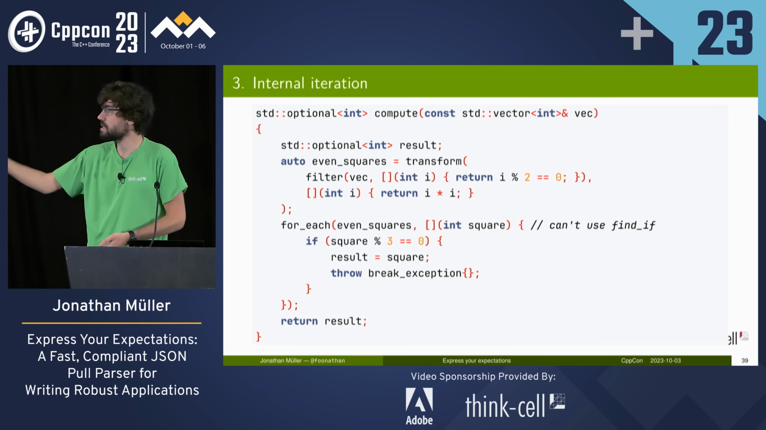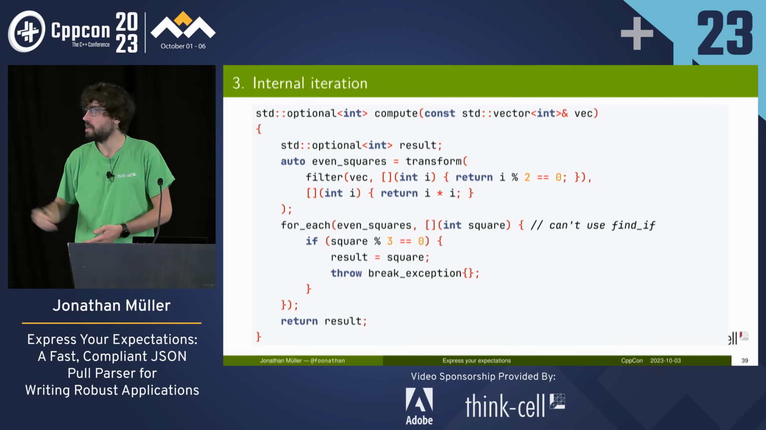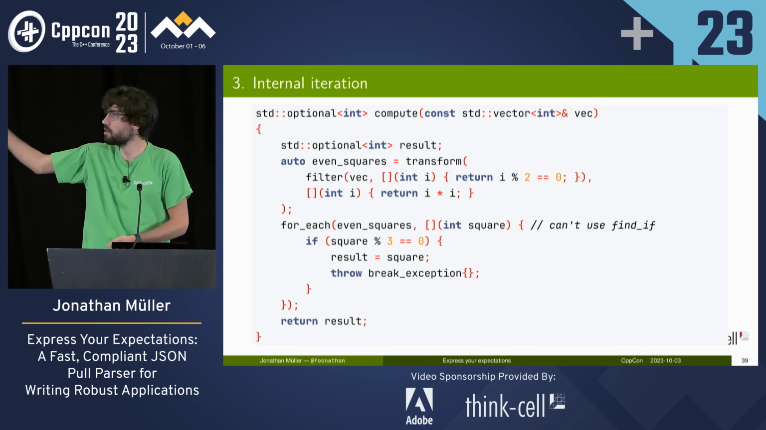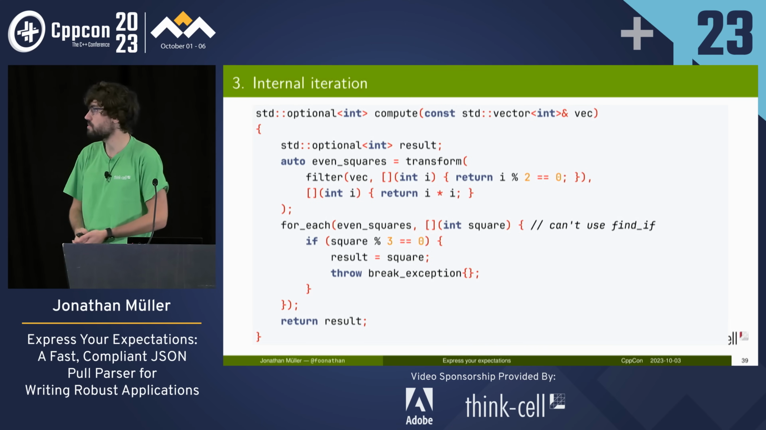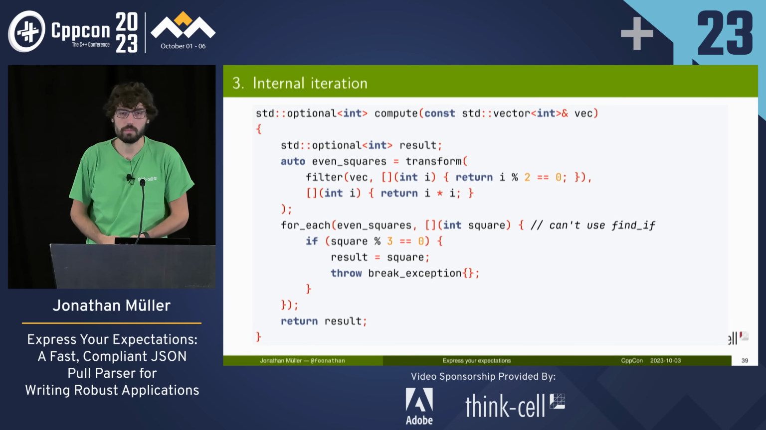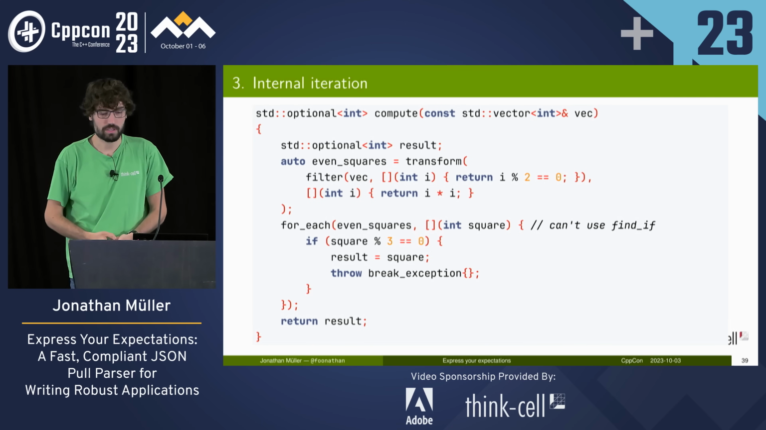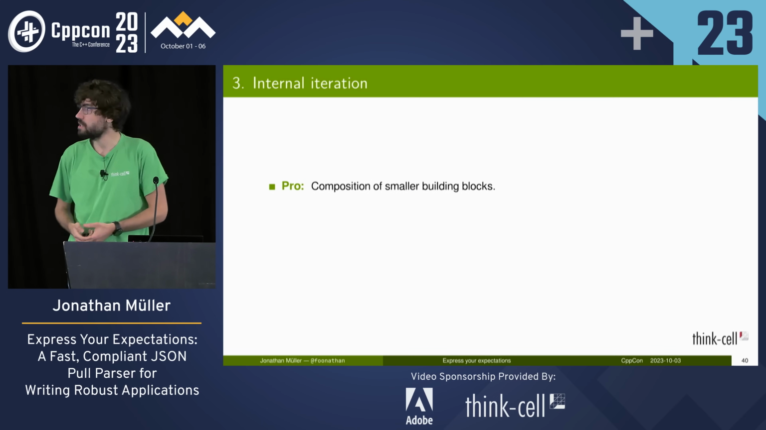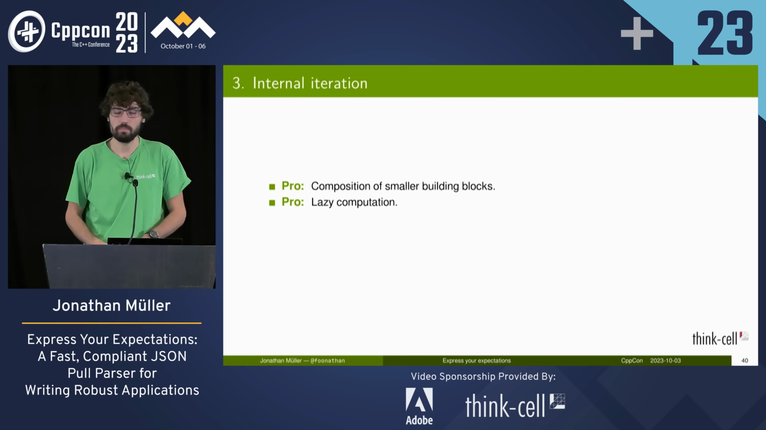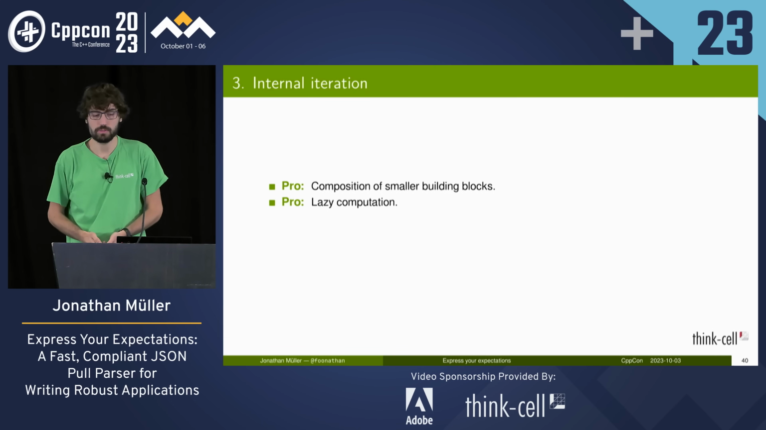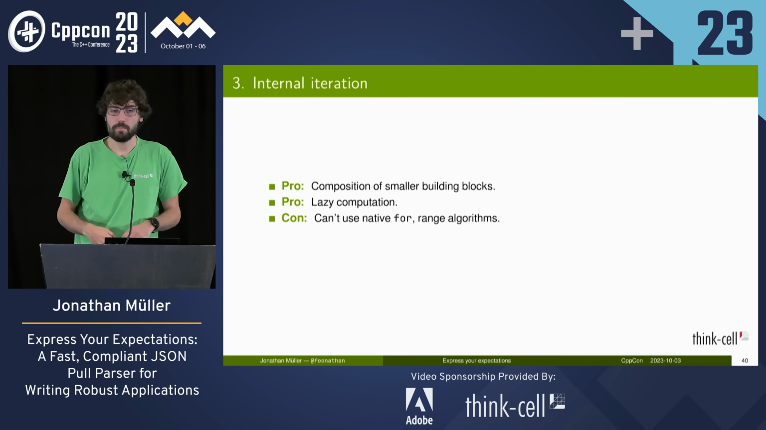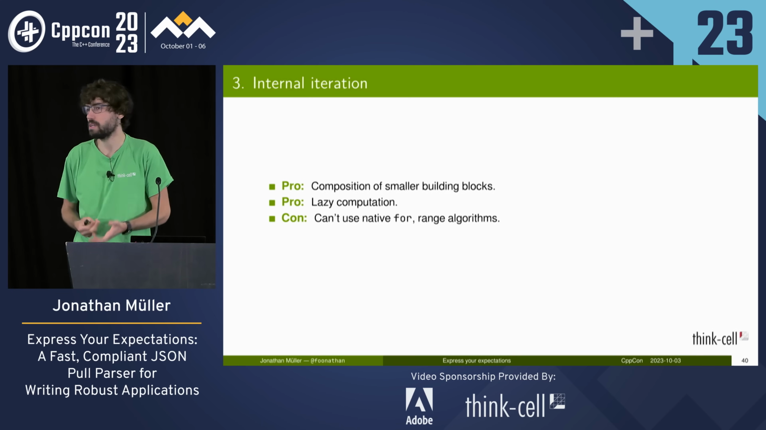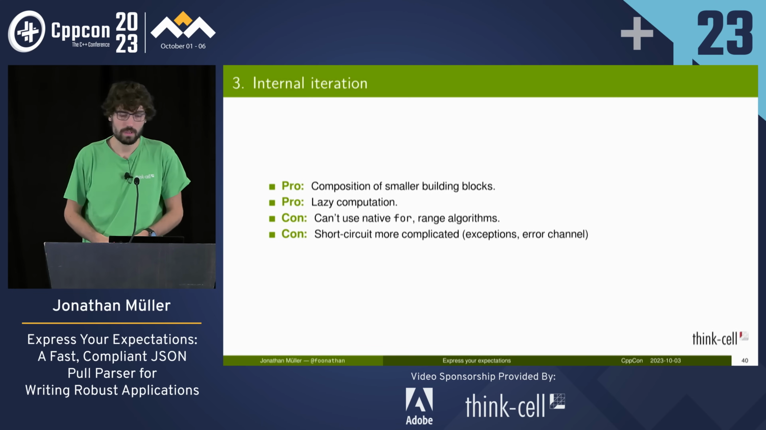We call it with the sink. We check whether we found the first square, store the result. We have to use an output value because we cannot directly return a value from there. And then we break. And this will stop everything, and we return the result. So this is still a composition of smaller building blocks. It's still lazy, right? We only compute as much work as necessary. But we can't use the native for, we can't use range algorithms, so it's a bit awkward to use.